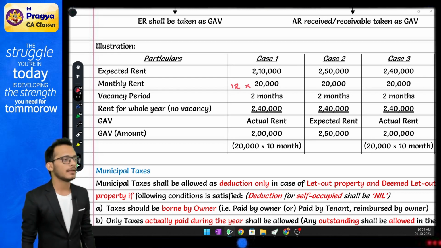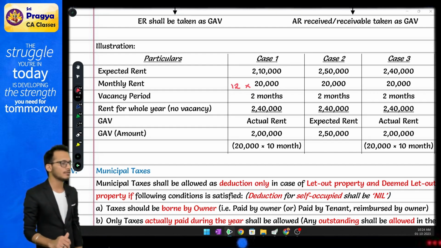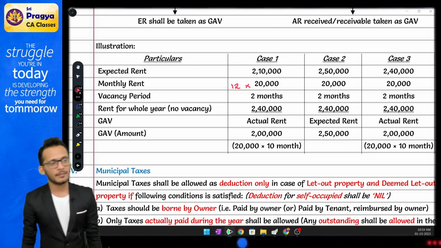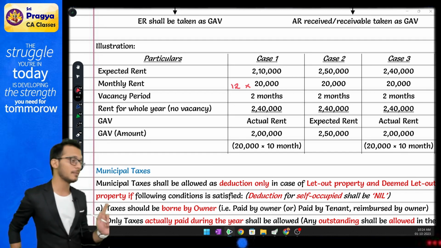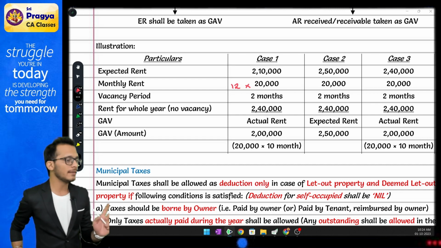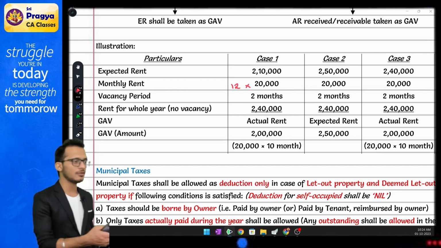With me till here? Yes, this is your vacancy loss. Any doubts? No. You have arrived at a GAV. On the GAV, you will now reduce something called municipal tax. Income tax says, boss, municipal tax is a tax levied by the municipal authority and will be allowed to you only in the year in which you actually pay. In the year in which you actually pay the tax, you will get the full municipal tax.